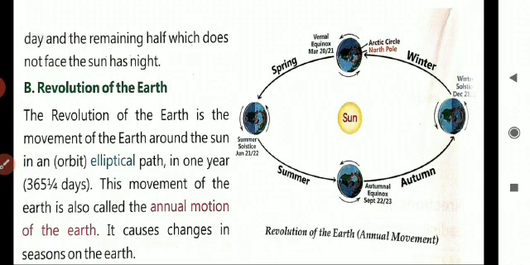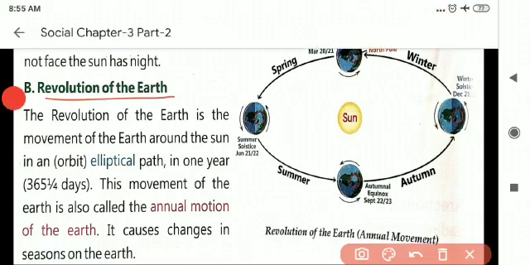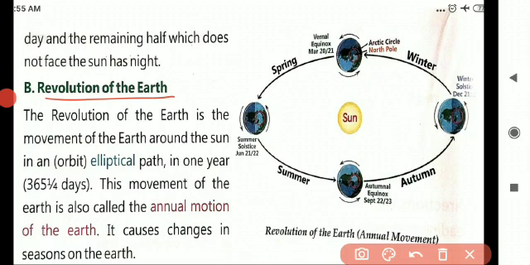The next one is revolution. What is this revolution? I think you all already got the answer. Summer, winter, autumn, spring. What is this, children? Seasonal changes. With the help of revolution, we get the seasonal changes. The revolution of the earth is the movement of the earth around the sun in an elliptical orbit.